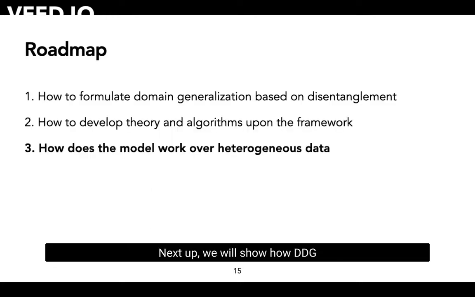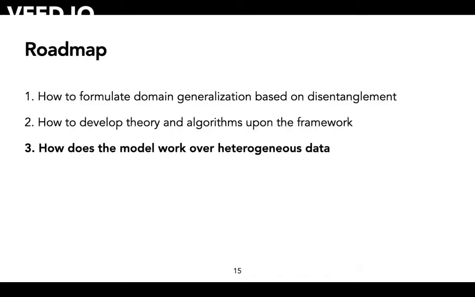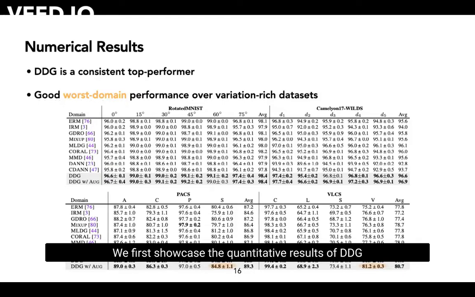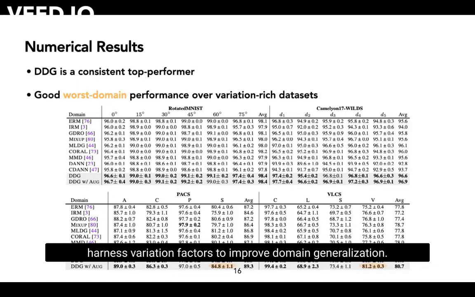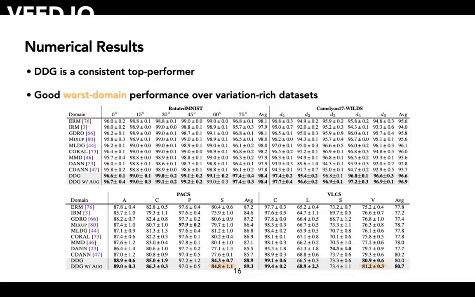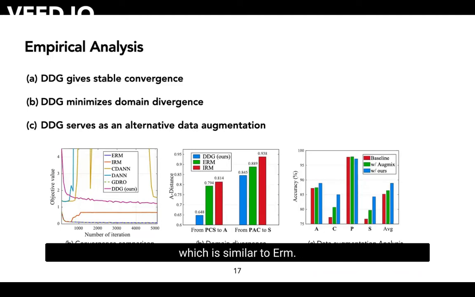Next we will show how DDG works for a wide variety of domain generalization tasks. We first showcase the quantitative results of DDG compared with popular approaches. We can see that DDG is consistently the top performer over 4 datasets in almost all the domains. What's noteworthy is that the performance gap in worst domain generalization of DDG is larger in datasets like PACS and VLCS. It makes empirical sense since those datasets are variation rich, which means DDG can better harness variation factors to improve domain generalization. DDG gives a smooth convergence curve, which is similar to ERM.